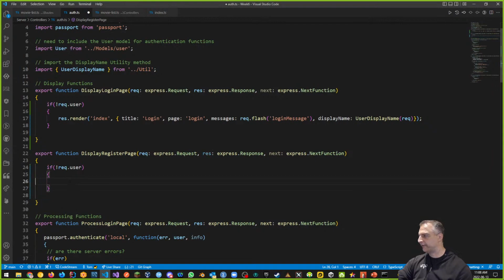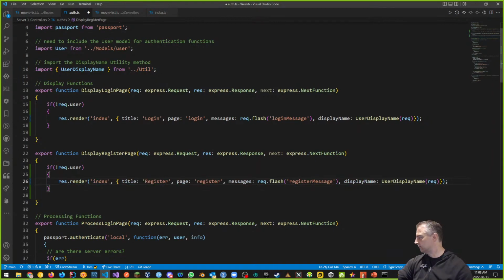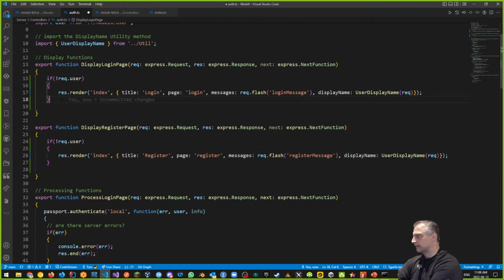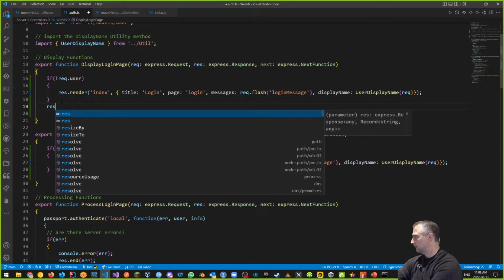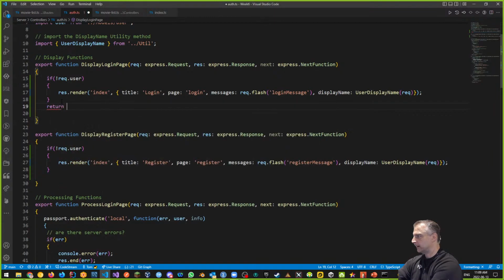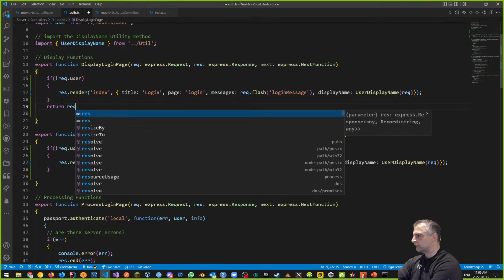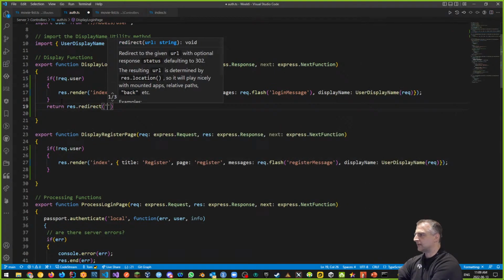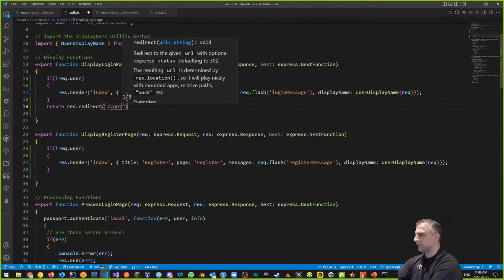Otherwise, if the user does exist, right, then I want you to redirect me. So actually we'll do a return, and we'll do the other one, the return in there too. Return res redirect, right, back to the contact list page, or the movie list page in our case.